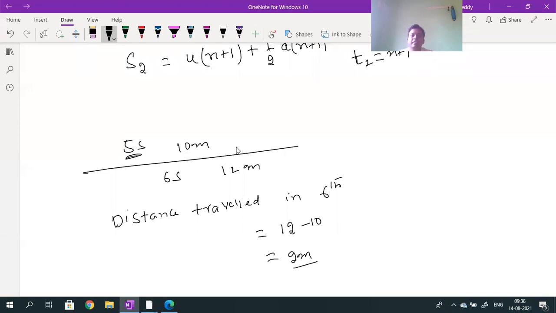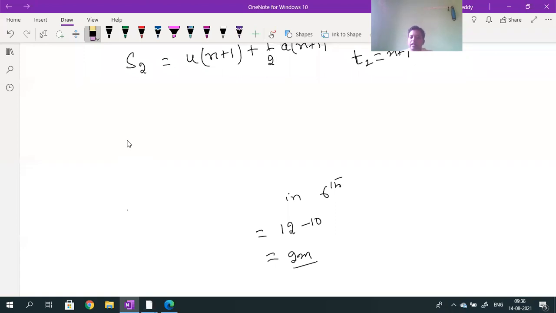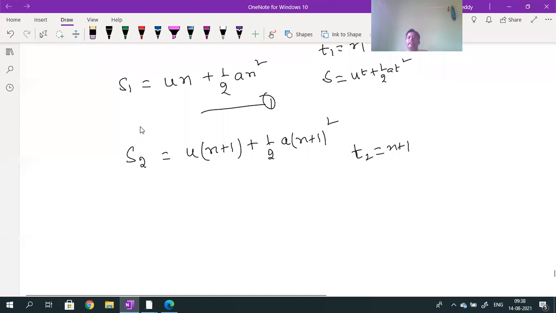Now I want to calculate distance traveled by a body in n seconds. I called S1. Distance traveled by a body in n plus 1th second, I called Sn. Now how can I calculate? Can you tell me, Ram? Students, I written S1 value and I written Sn value. What is S1 value and what is S2 value? S1 is the distance traveled in n seconds, and S2 is the distance traveled in n plus 1 seconds. That's very good. How can I calculate? Though derivation is not compulsory for you, you will come to know.